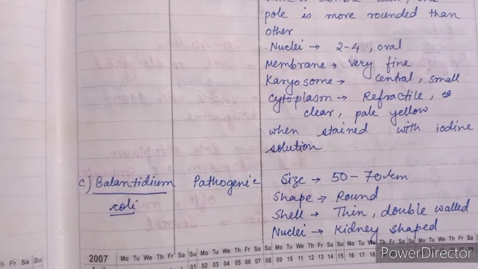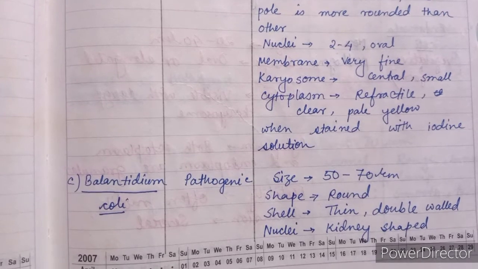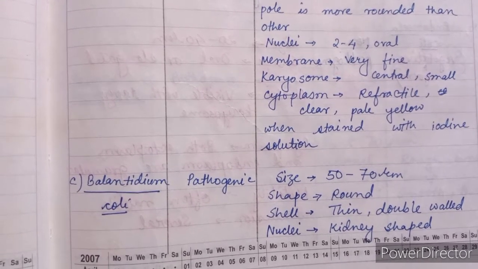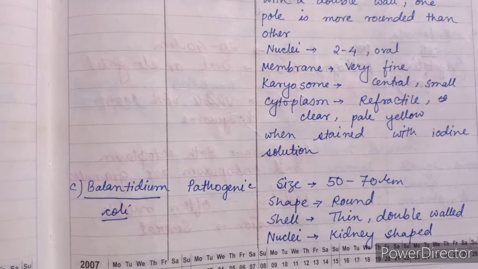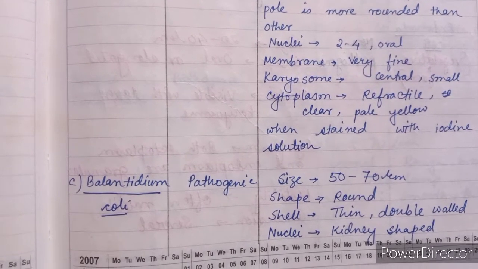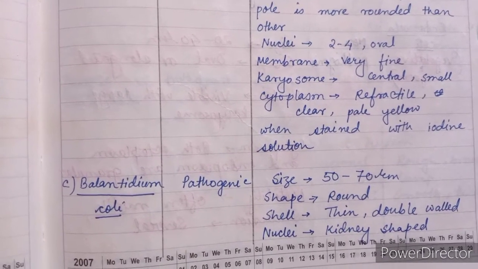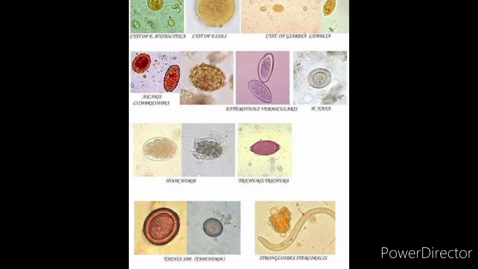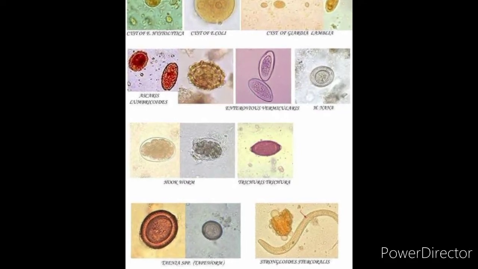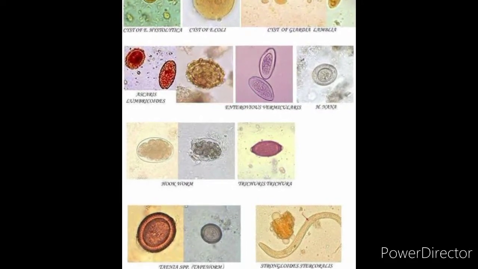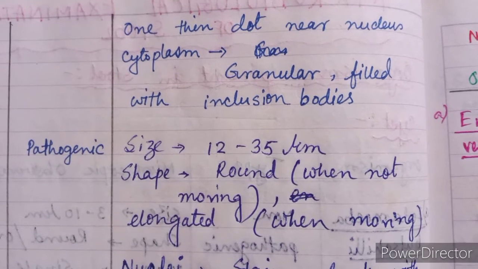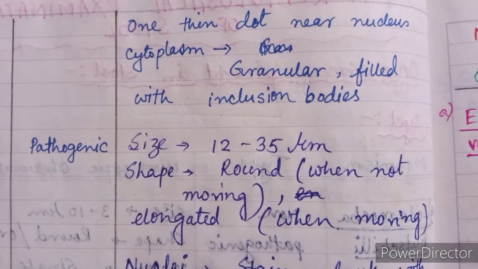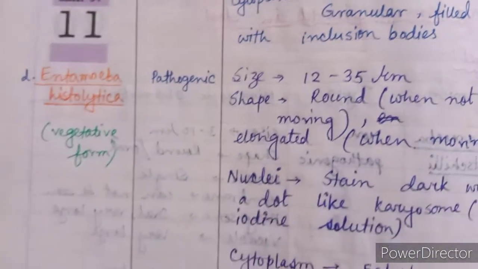It is pathogenic, size 50 to 70 micrometer, shape round, shell thin double walled, nuclei kidney shaped. One thin dot is present near the nucleus. Cytoplasm is granular and filled with inclusion bodies.